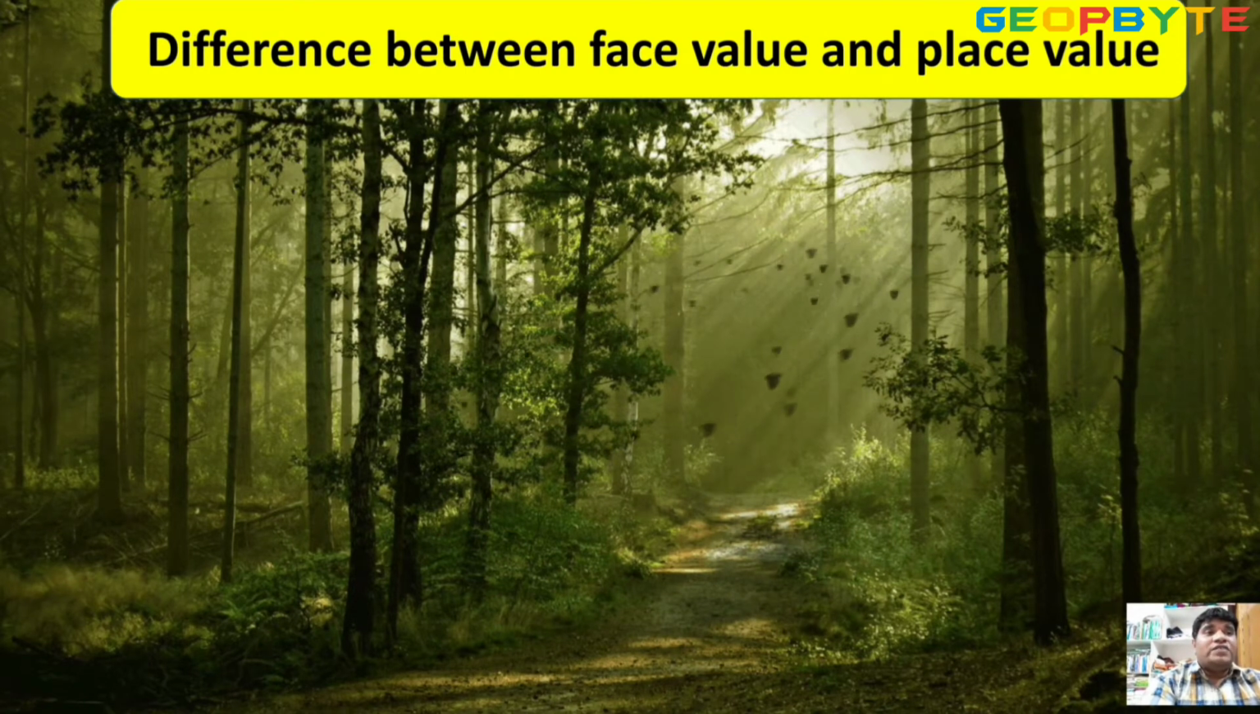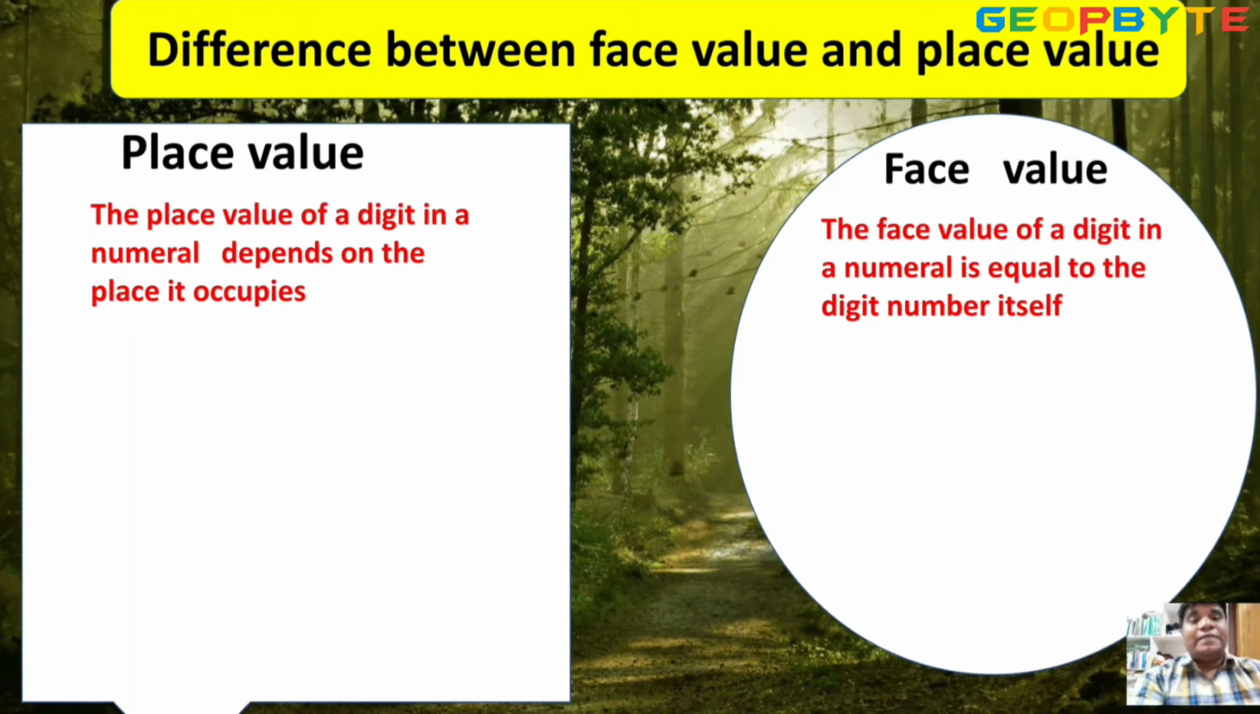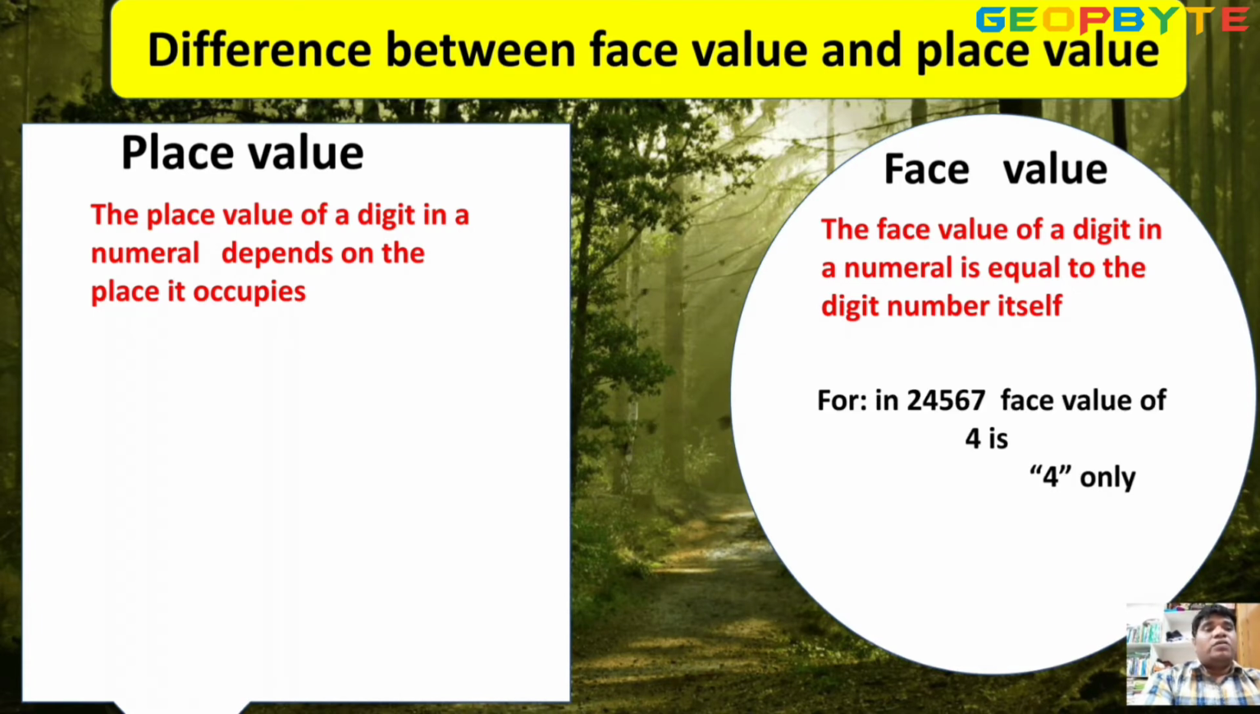Difference between face value and place value. What is place value? What is face value? Observe, left side, place value. The place value of a digit in a numeral depends upon the place it occupies. Face value: the face value of a digit in a numeral is equal to the digit itself. Suppose, for example, 2, 4, 5, 6, 7. The face value of 4 is 4 only.